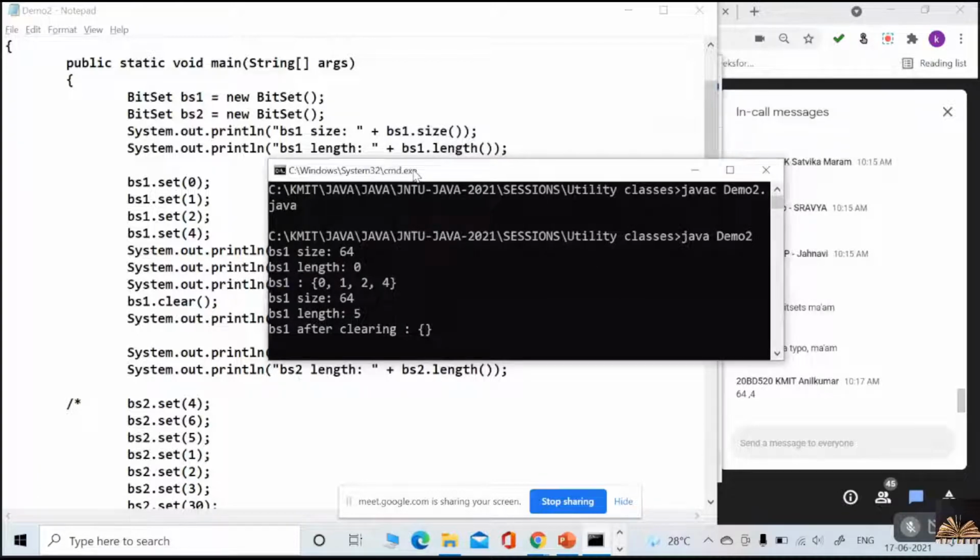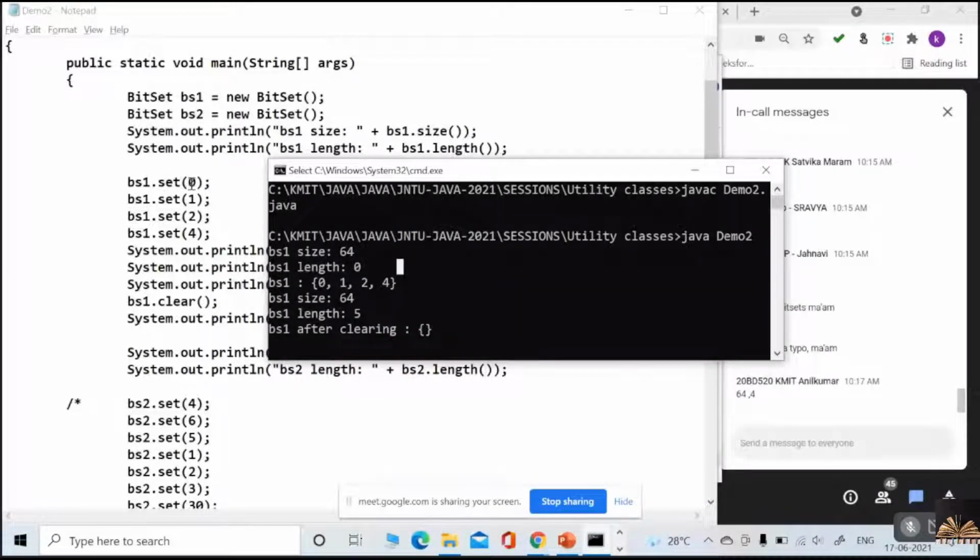The size is 64. By default, the initial size of a bit set is 64. And the length of the bit set is 0 because I did not add any element to the bit set right now. Understood? Initially the size is 64 by default, but the length is 0 because I did not add any single element so far.